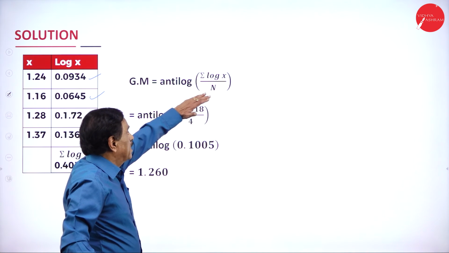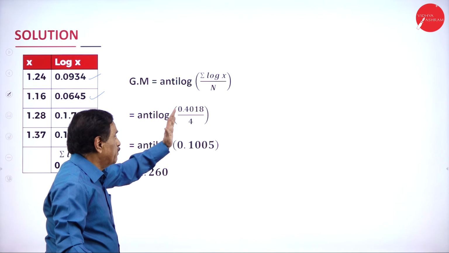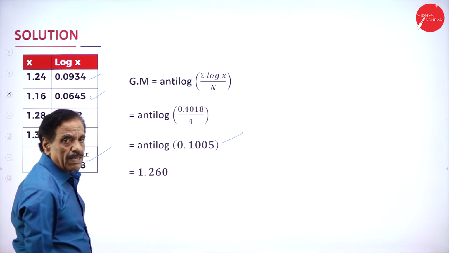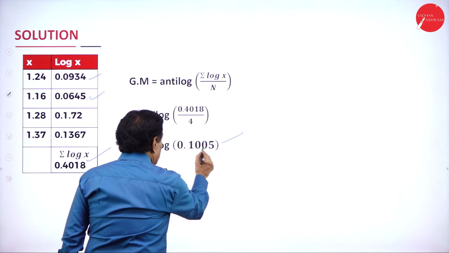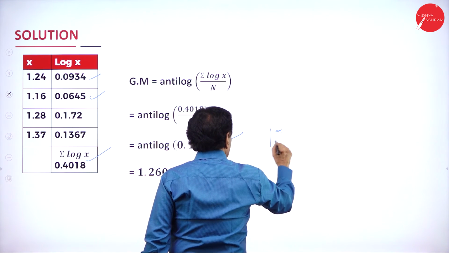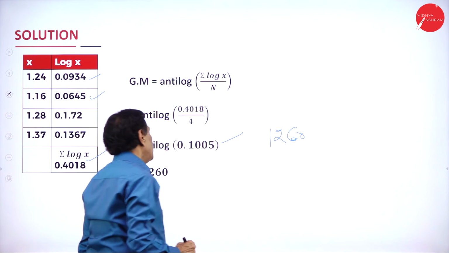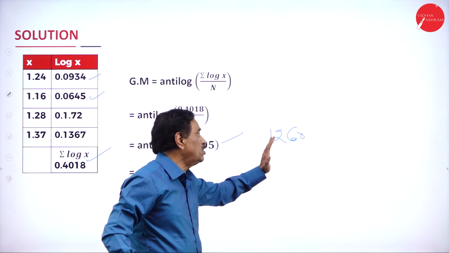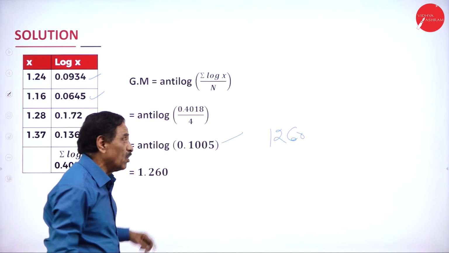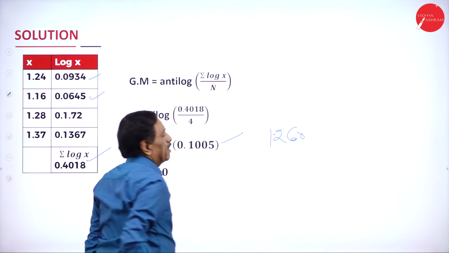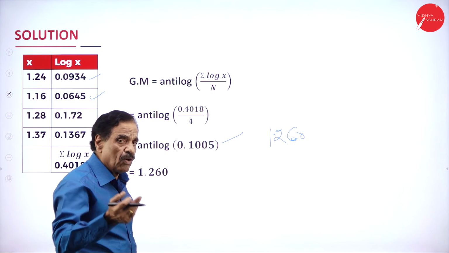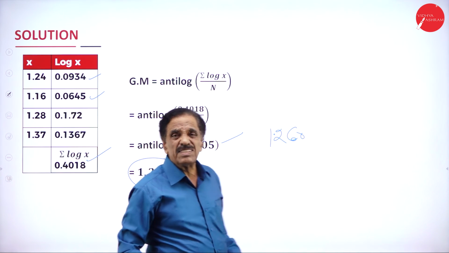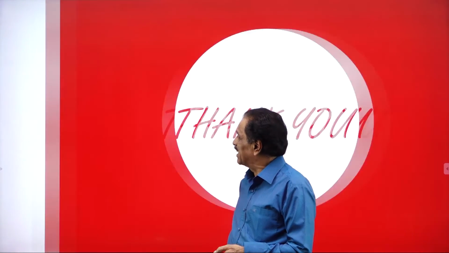Anti-log of sigma log x divided by n. So this is 0.4018 divided by 4. It will come 0.1005. So anti-log of 1005 is 1260, using the mean difference for the 5. It will come 1260. What is your characteristic? 0, so it is 1. Your answer is 1.260. It depends upon how log and anti-log are considered.